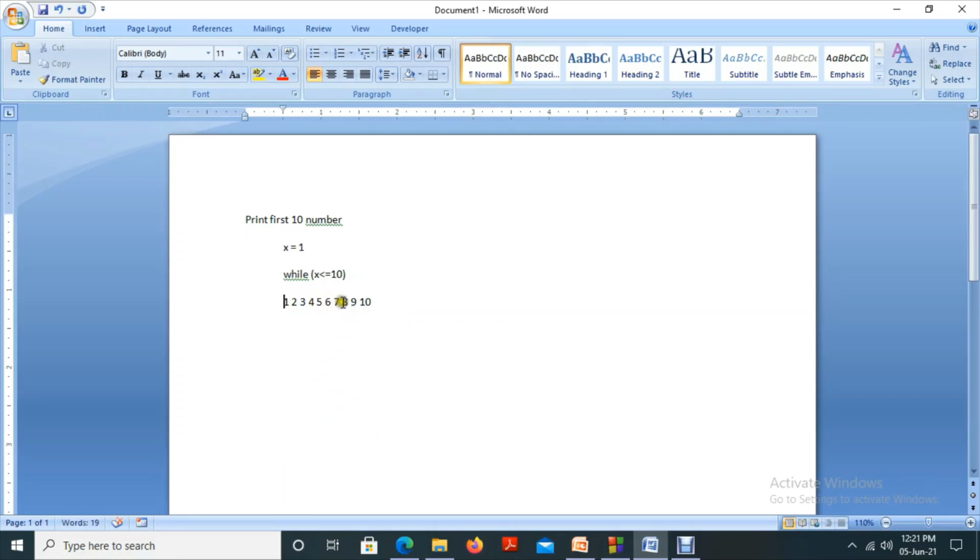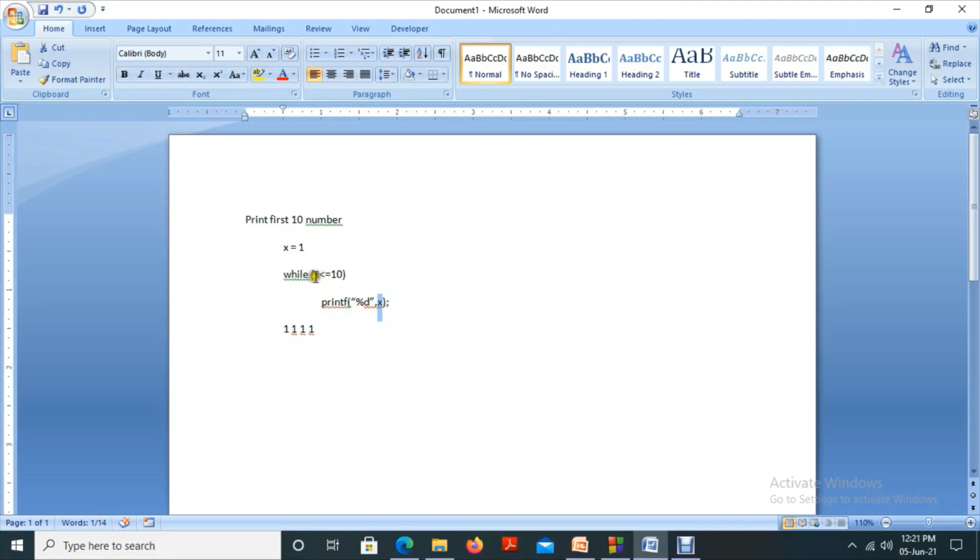But this will not work, because the x value is not getting updated. It continuously executes. So the value printed for this statement will be what? 1, 1, 1. Why? Because we didn't update the value of x to make the condition false. If you are not updating the value of x, what will happen? Initial value of x equal to 1. 1 less than or equal to 10, we will print 1.